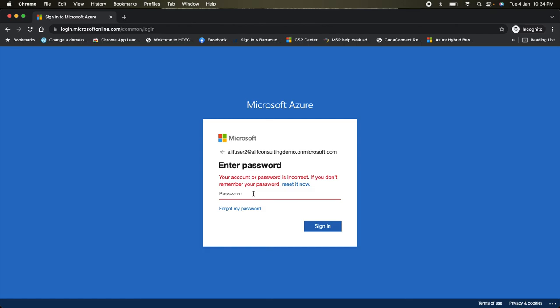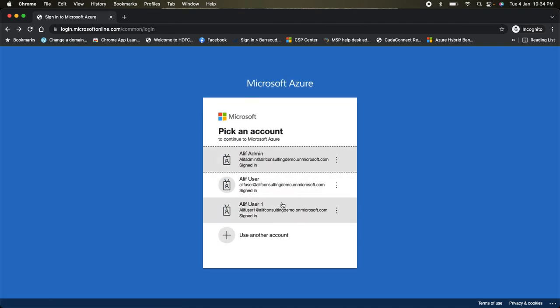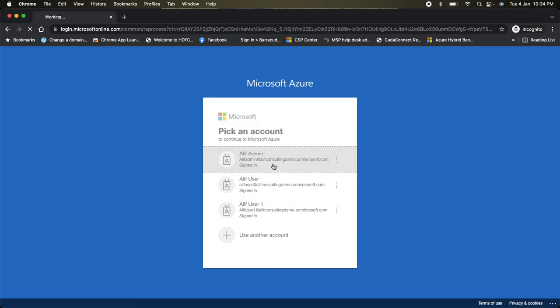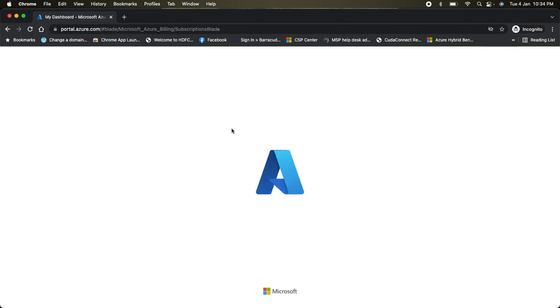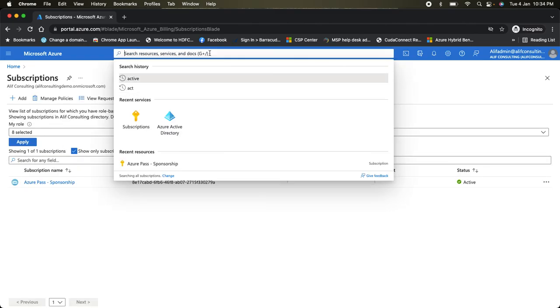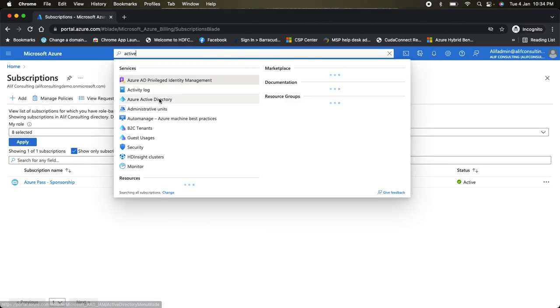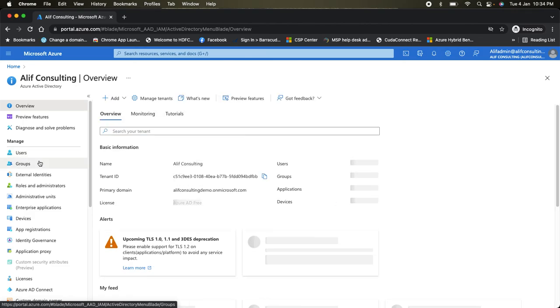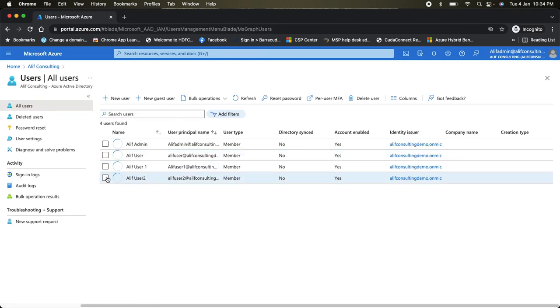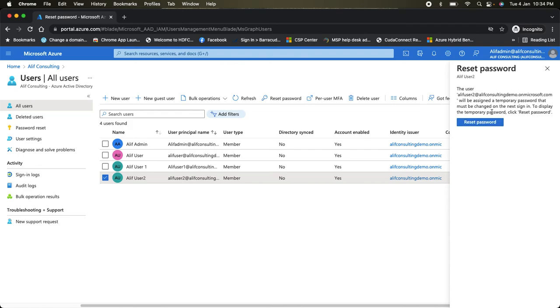The password is incorrect. Let me switch back and reset the password for this account. So I'm going inside Active Directory, user, Alif user 2, and reset the password. Okay, so this is the temporary password.